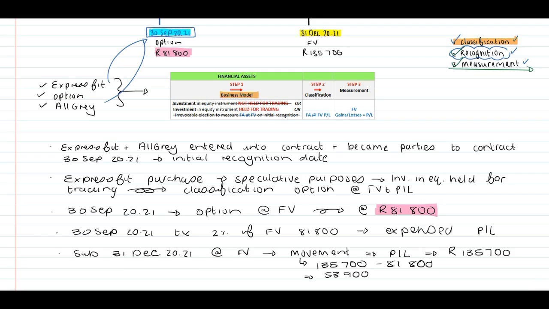Okay, now what I want you to do is look at the solution and then identify all of the marks that we were able to obtain. You will identify that there is a last sentence there where they've indicated that the fair value will not be recognized through OCI.